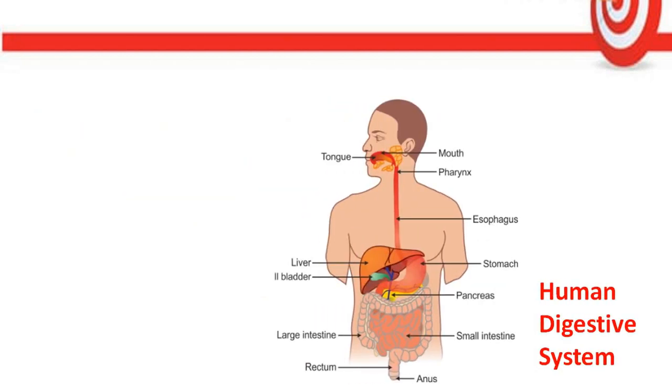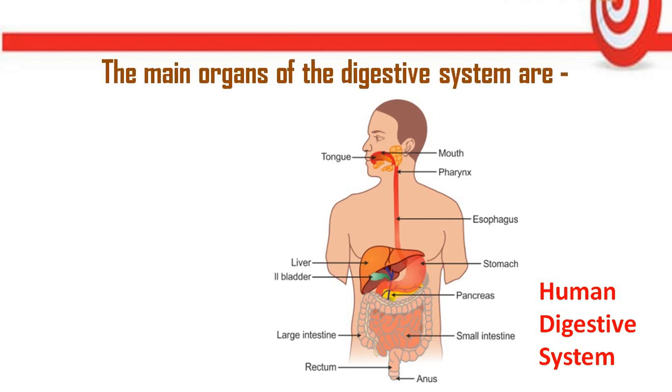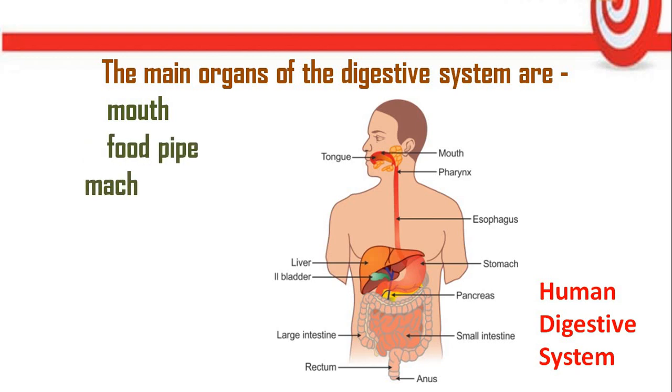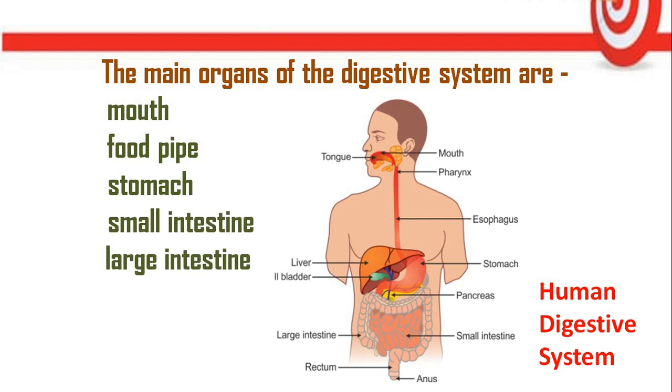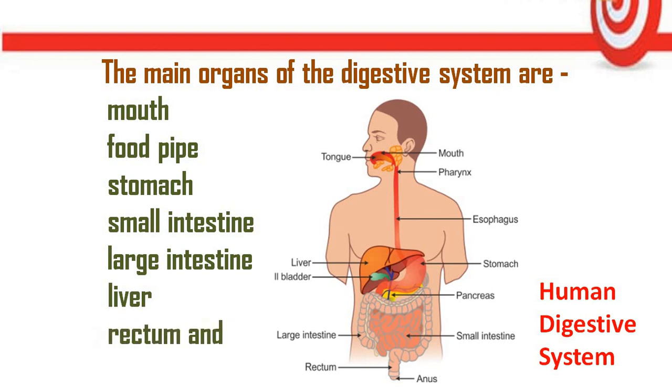See, this is the picture of the human digestive system. The main organs of the human digestive system are the mouth, food pipe, stomach, small intestine, large intestine, liver, rectum, and last is the anus. Mouth is the first organ of the digestive system and anus is the last.